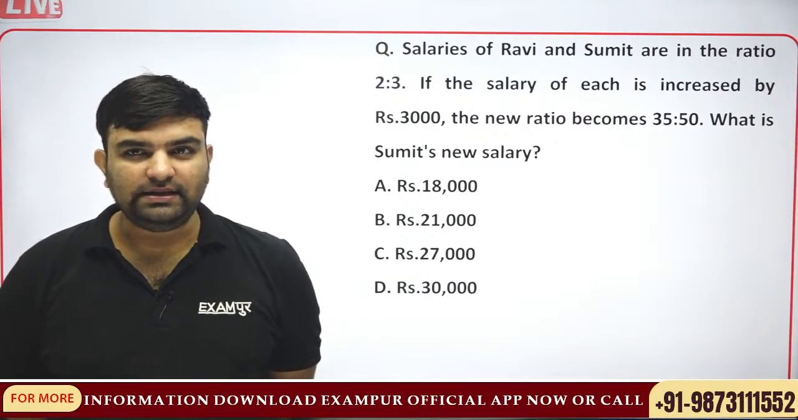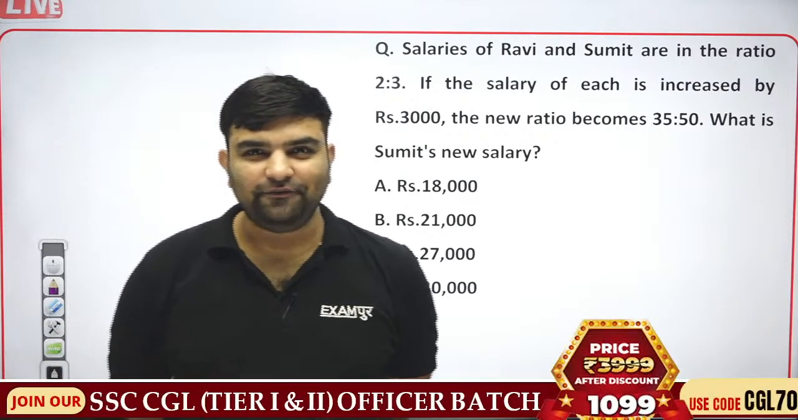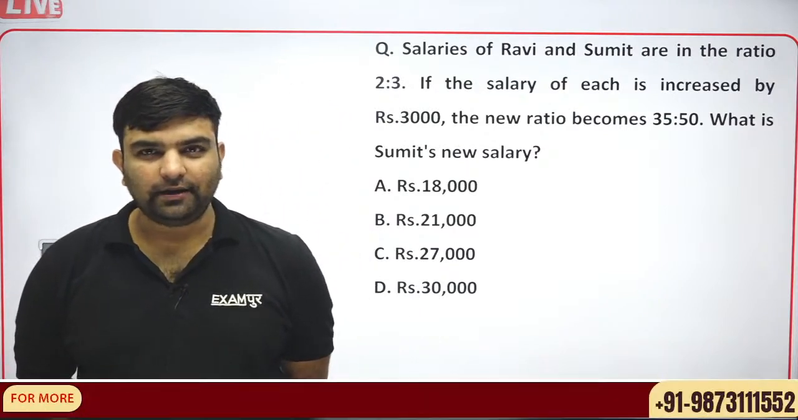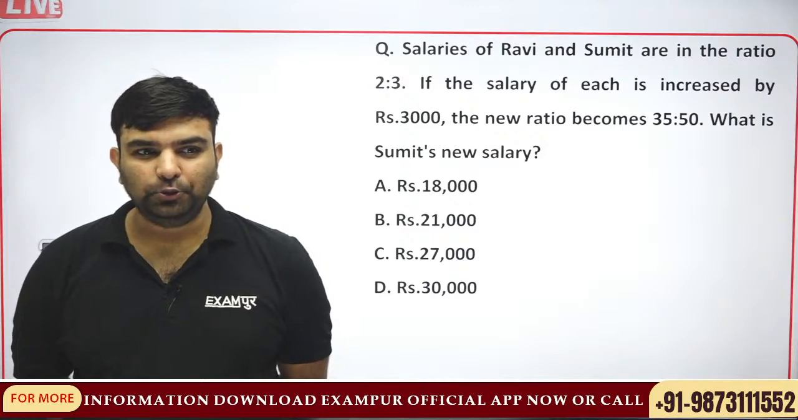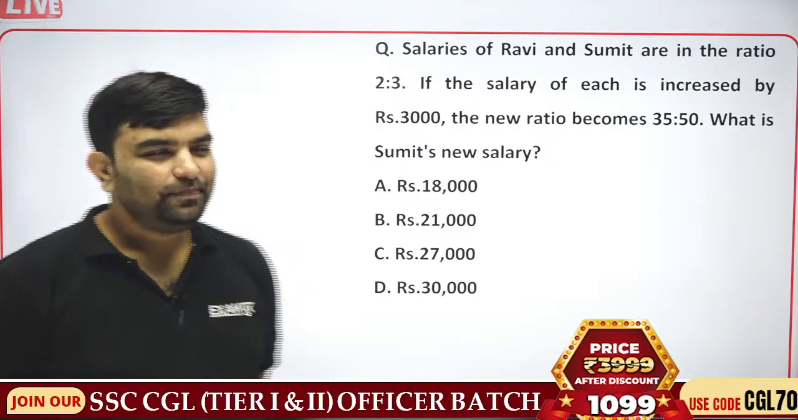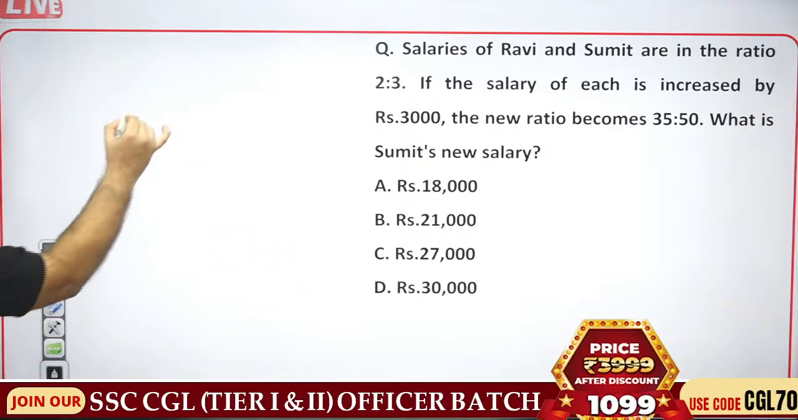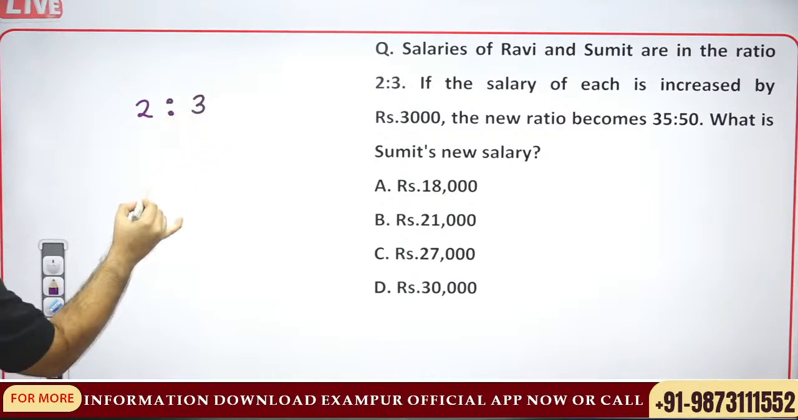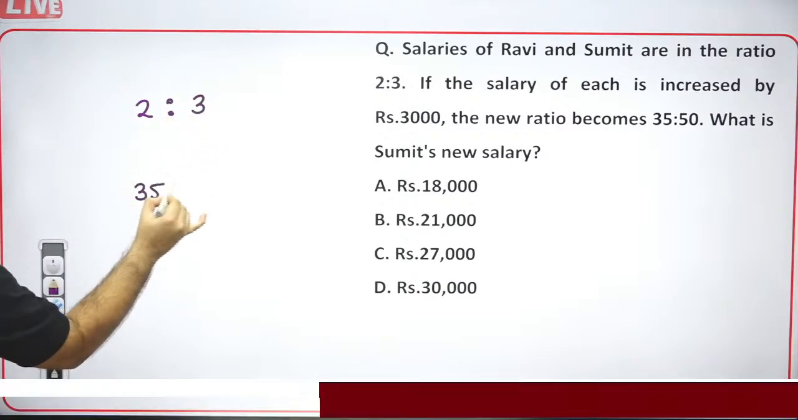Again, the salaries are increased by the same value. Hint. Initially the ratio is 2:3, finally 35:50.